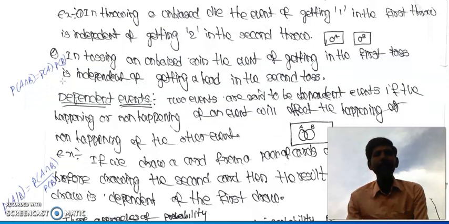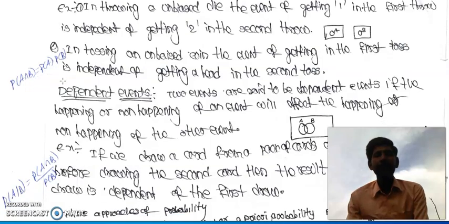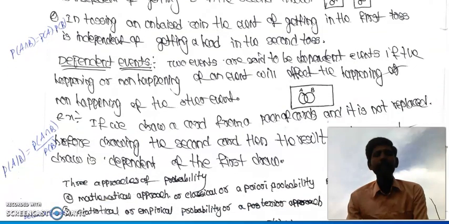Dependent events: two events are said to be dependent if the happening or failure of one event will affect the happening or failure of another event. Example, drawing a card from a pack of cards and not replacing it before drawing the second card.